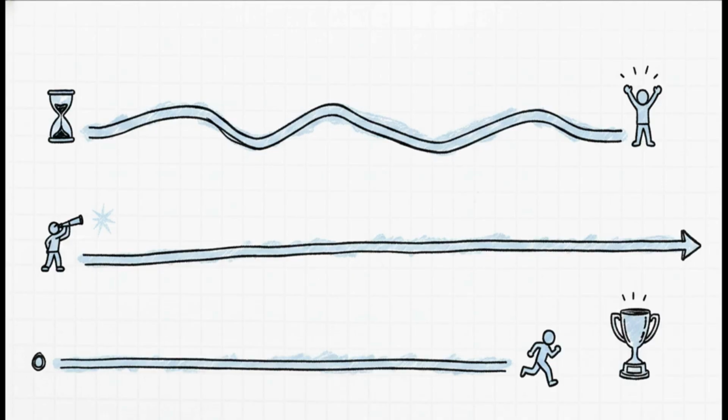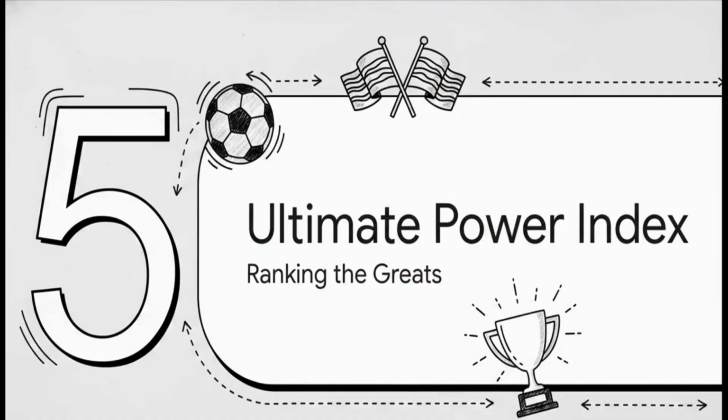But that 2022 victory was monumental for another reason entirely: the timeline of droughts. See, Argentina's win finally ended a massive 36-year wait, stretching all the way back to their 1986 victory. Compare that to England, who, as we know, have been waiting for a second title since 1966. On the flip side, you have teams like France, who experienced a relatively short 20-year gap between their first title in 1998 and their second in 2018. The pure, unadulterated relief of ending a multi-decade drought is a massive part of what makes these finals so emotionally charged for the fans.